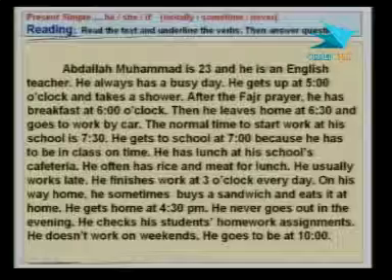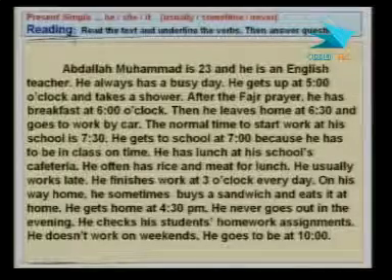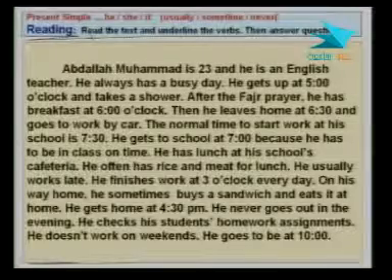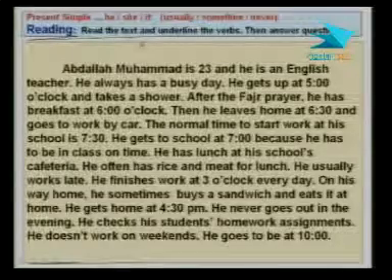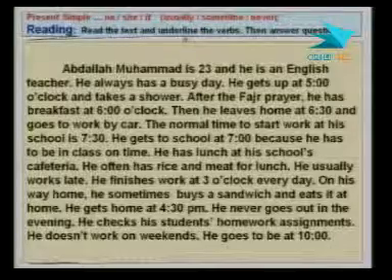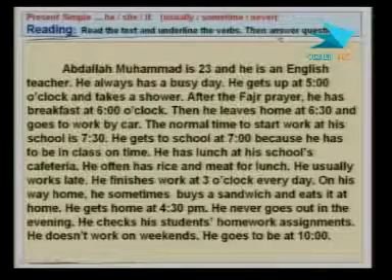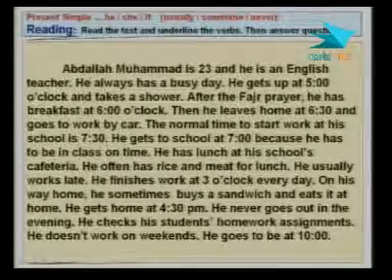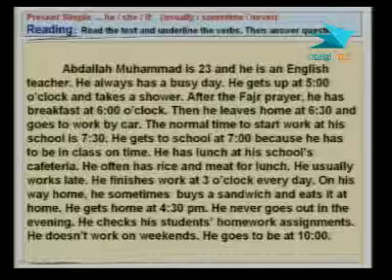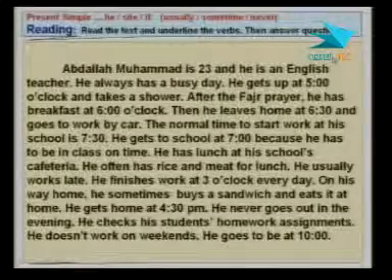Okay, now what are we supposed to do here? According to the directions, it says read the text and underline the verbs. Then answer questions. And of course questions will be in the following slide.